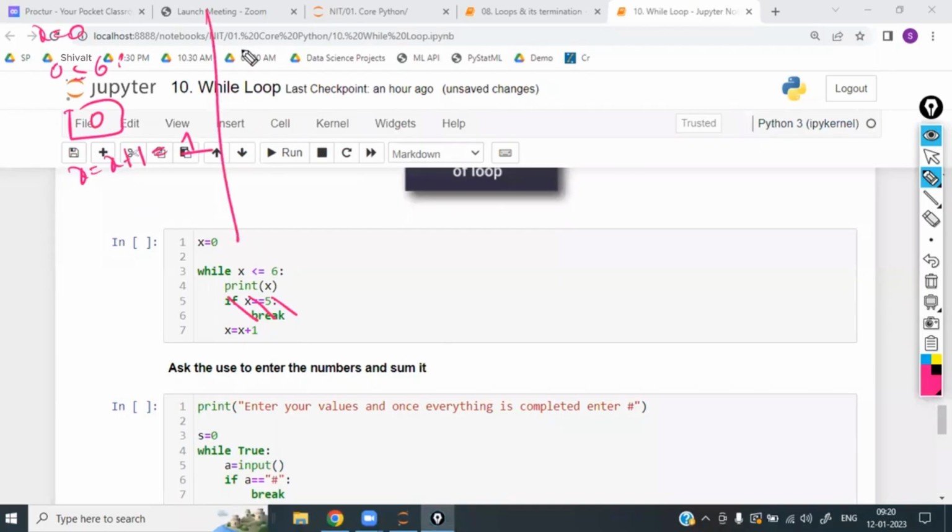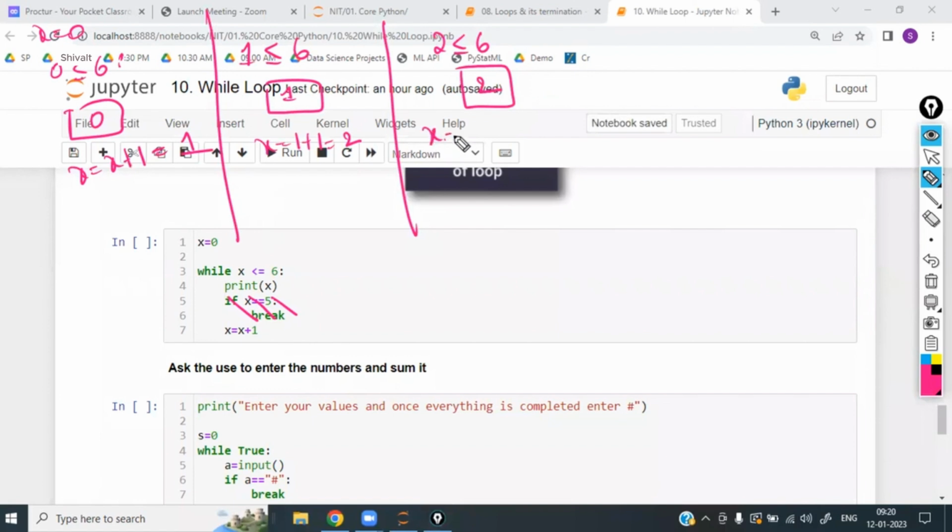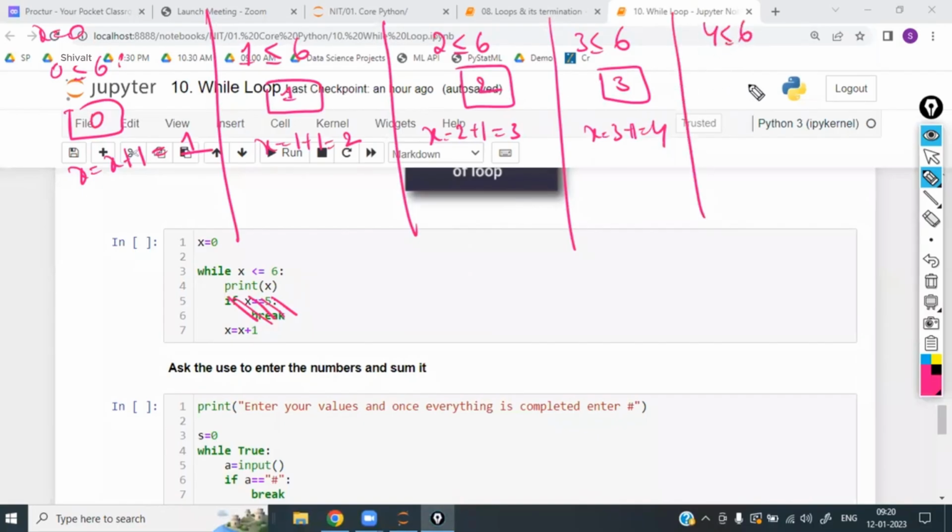Now 1 is less than or equal to 6. Again the condition is true. Print x, which prints 1. Is 1 equal to 5? No, so the if block is ignored. Now x is equal to 1 plus 1, which is 2. 2 is less than or equal to 6, so 2 will be printed. Now x is 2 plus 1, which is 3. 3 is less than or equal to 6, so 3 will be printed. Is 3 equal to 5? No, the if block is ignored again. Now x is 3 plus 1, which is 4. 4 is less than or equal to 6, the condition is true, and it prints 4.